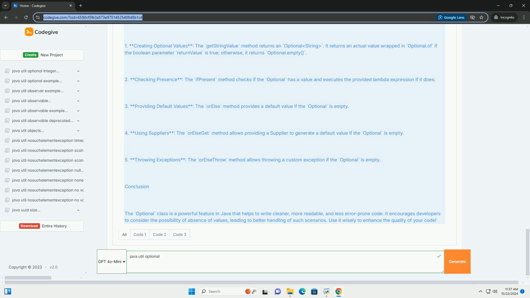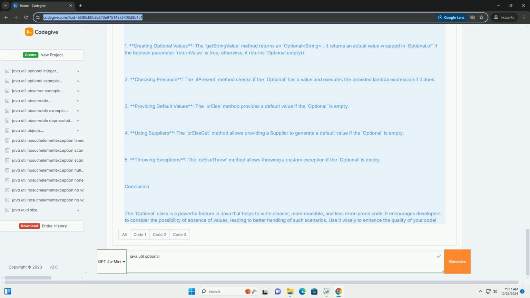3. Providing default values. The orElse method provides a default value if the Optional is empty. 4. Using suppliers. The orElseGet method allows providing a supplier to generate a default value if the Optional is empty. 5. Throwing exceptions. The orElseThrow method allows throwing a custom exception if the Optional is empty.